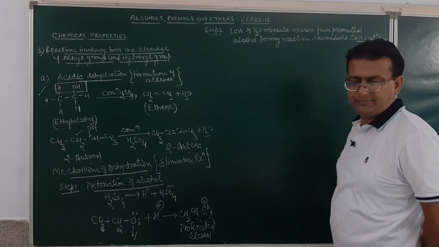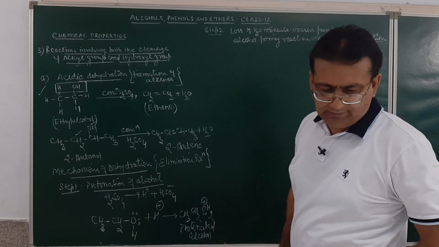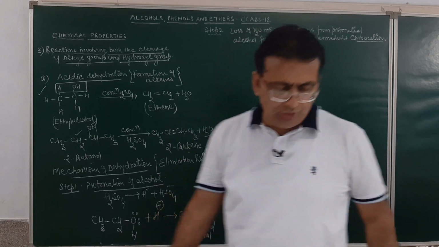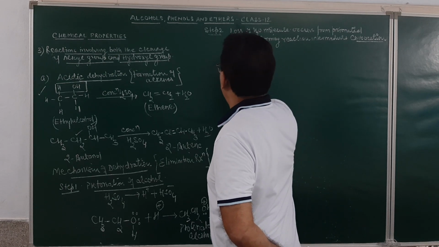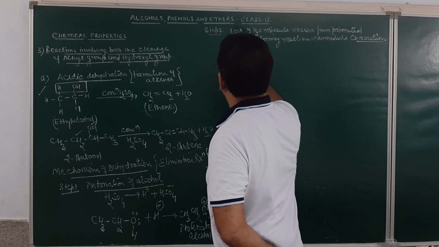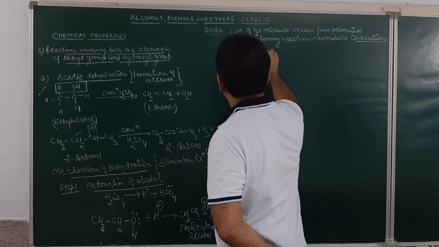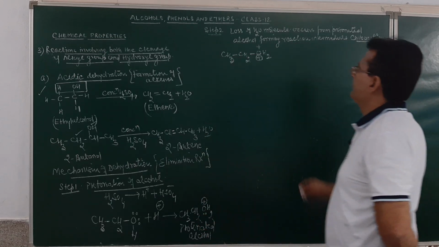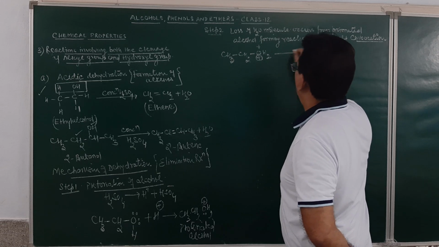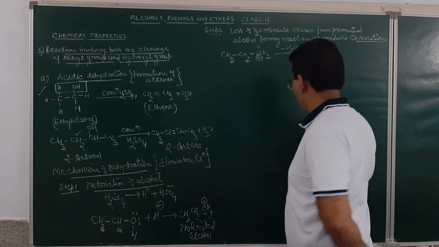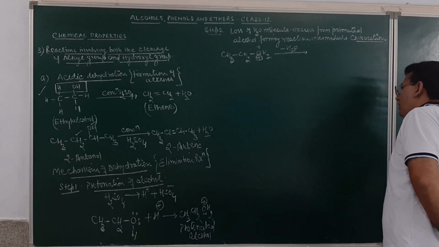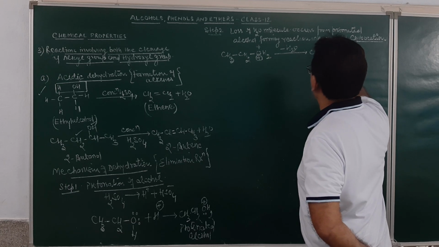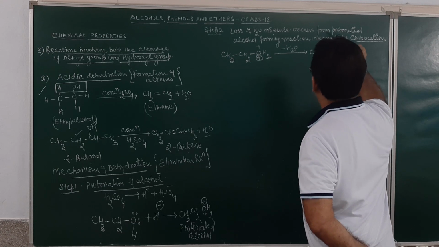I think I shall be very clear. How does it take place? This protonated alcohol, CH3CH2OH2+, will lose a molecule of water, resulting in the formation of a carbocation. The product obtained will be CH3CH2+ plus a molecule of water.